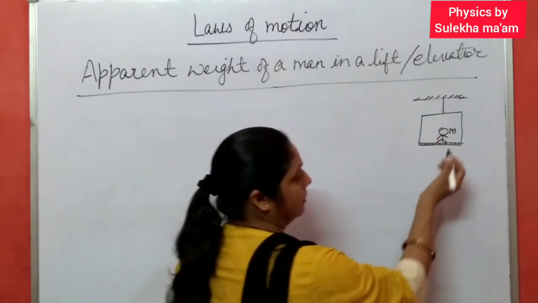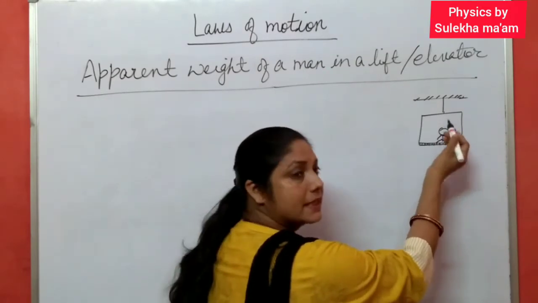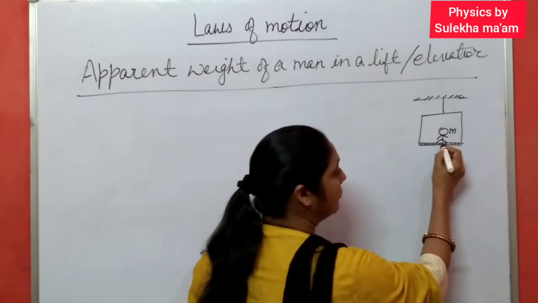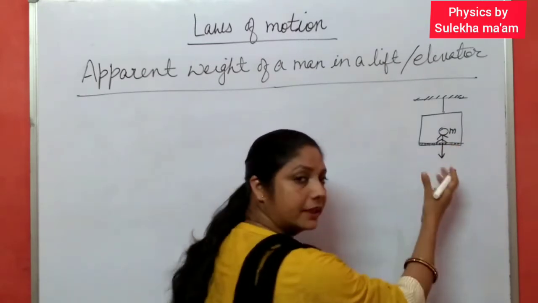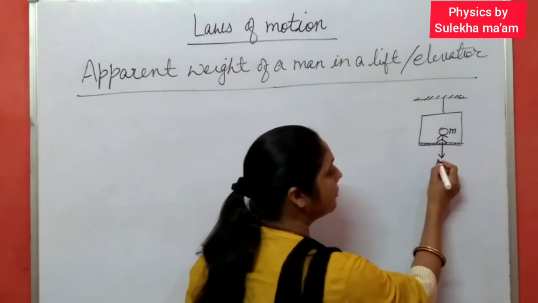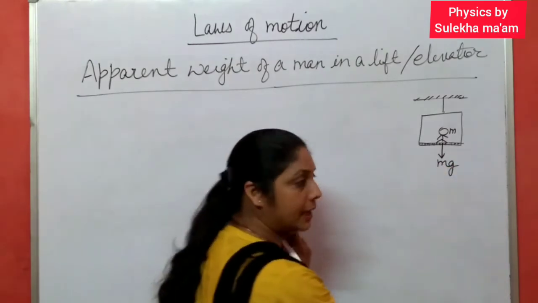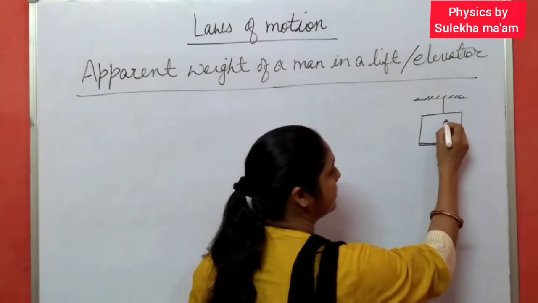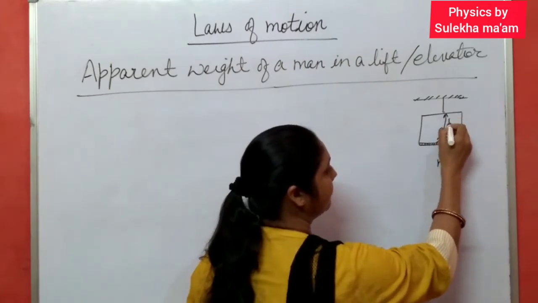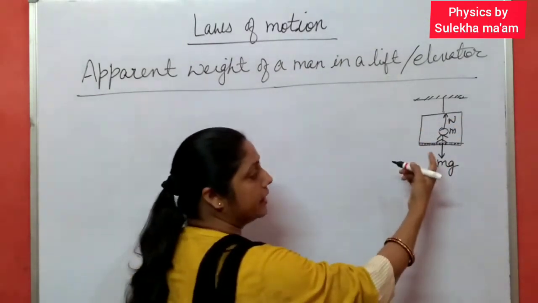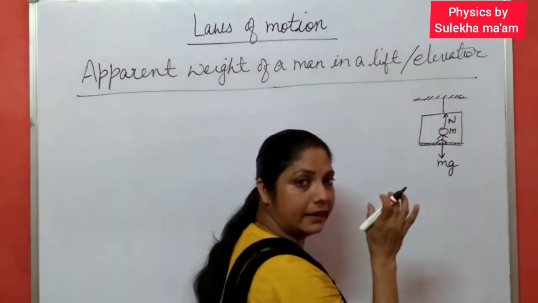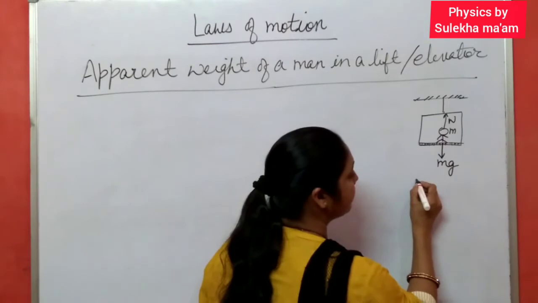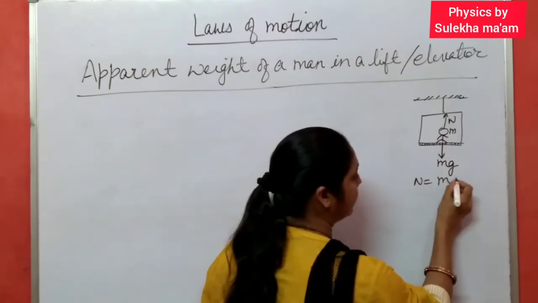Now the mass of the man is m, so what is the weight of the man? The weight of the man always acts vertically downwards towards the center of the earth. This is nothing but mg. And this mg is balanced by the normal reaction N. So in this case, when a man is standing on a weighing machine inside the lift, N equals mg.